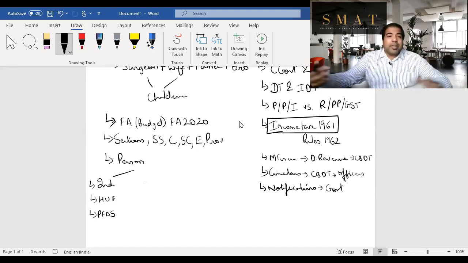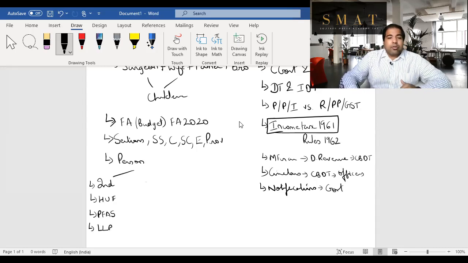You make a partnership deed and two or more people come together and form a partnership firm, guys. Most common CA firms are partnership firms. In that case, you have a partnership deed. The partnership deed tells you what the profit sharing ratio, etc. will be. And again, guys, a partnership firm is a separate tax entity. That means they pay their own taxes, but they're not a separate legal entity.